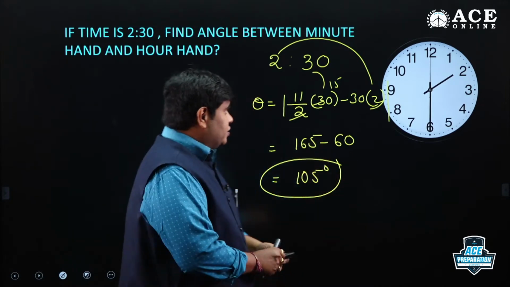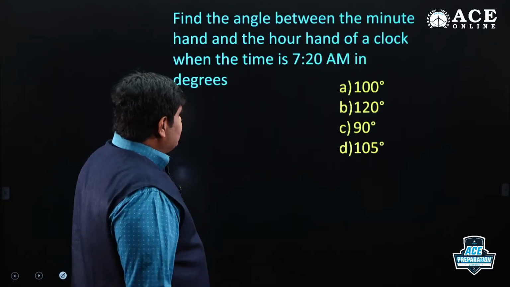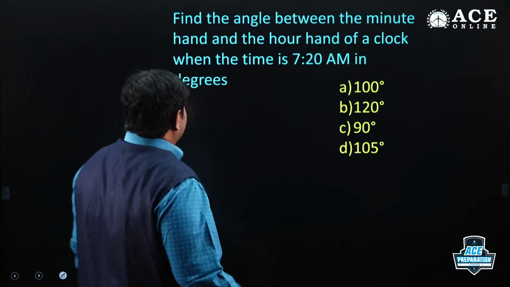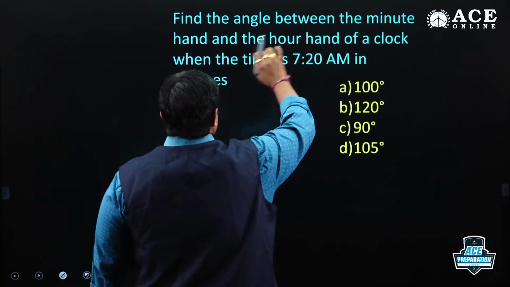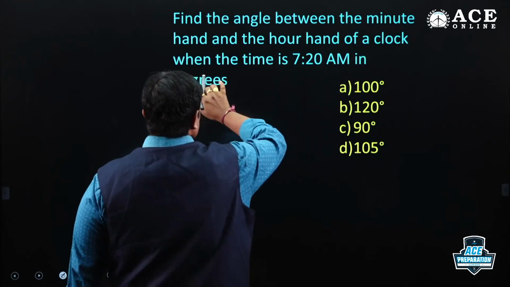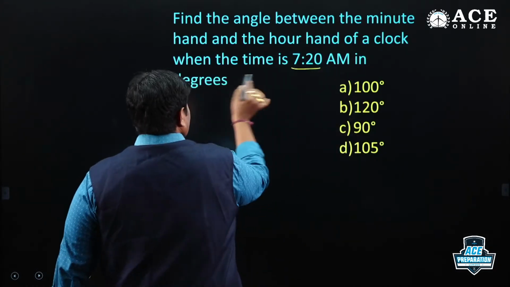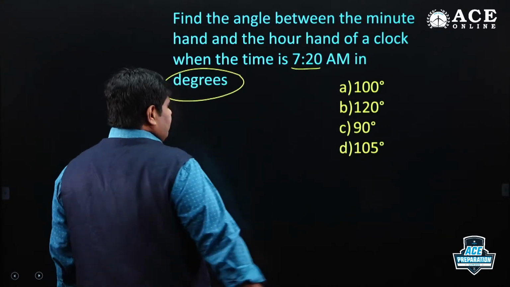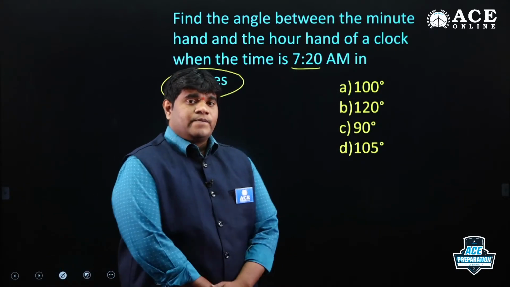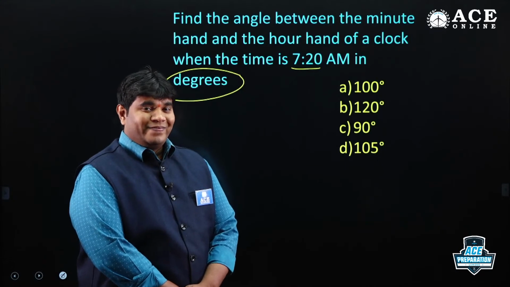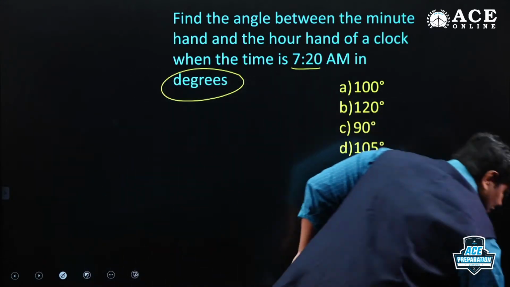Okay, next, your example, tell me the answer for this question. Find the angle between the minute hand and hour hand on the clock when the time is 7:20, 7 hours 20 minutes. What is the angle? Anyone?